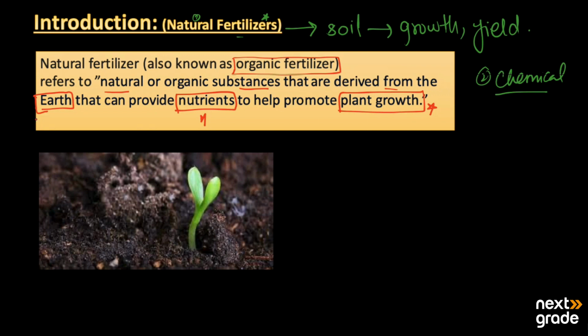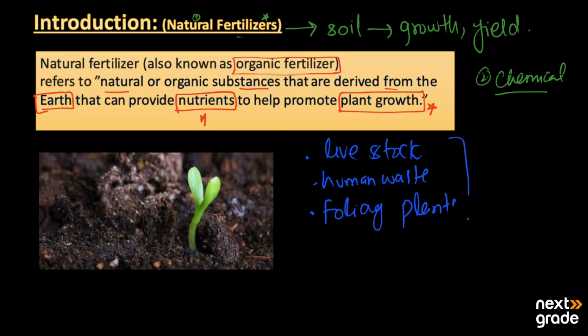So the natural fertilizers basically contain all the materials that come from livestock, from human waste, and from foliage plants.